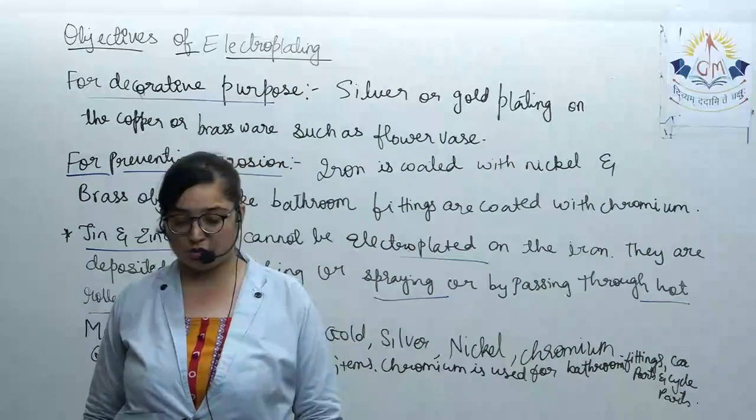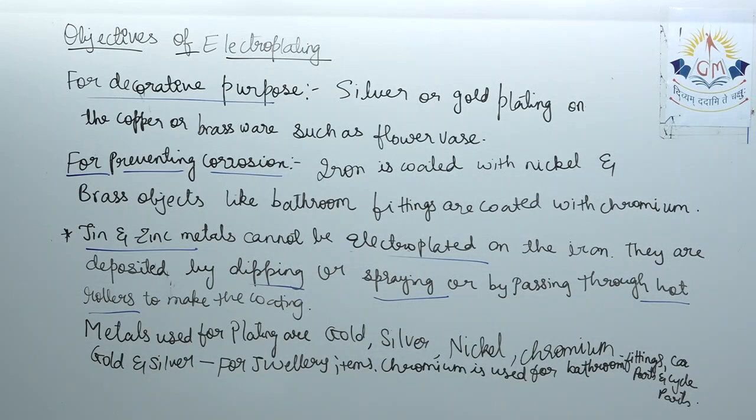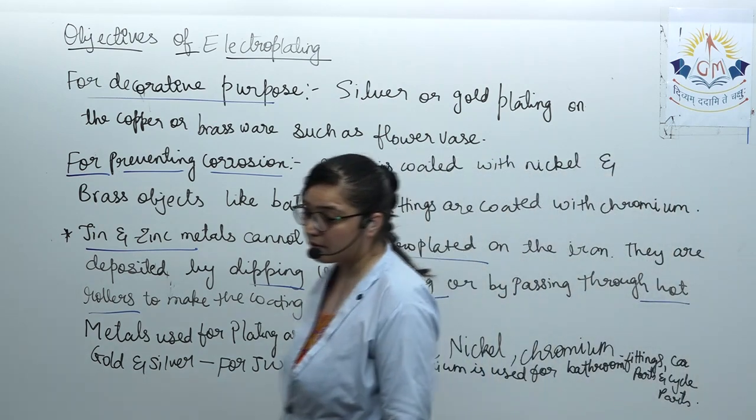So please note down these objectives quickly. Quickly note it down. Be quick.